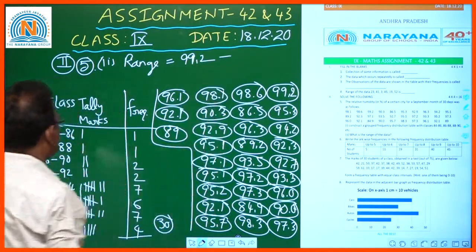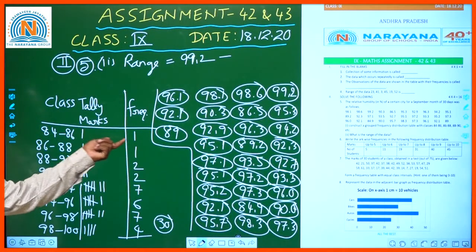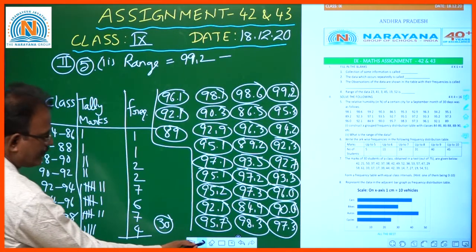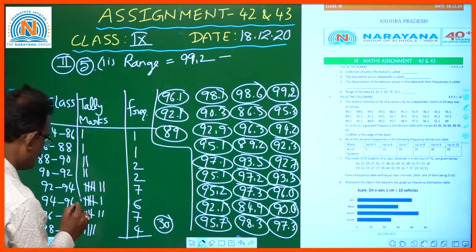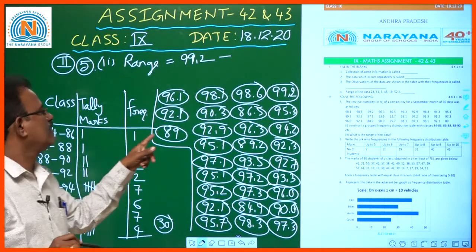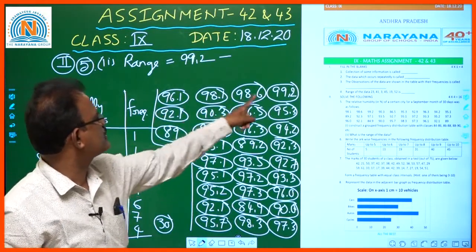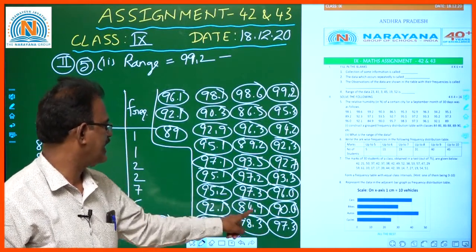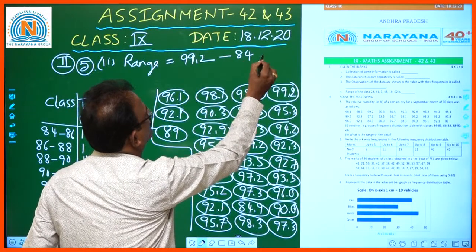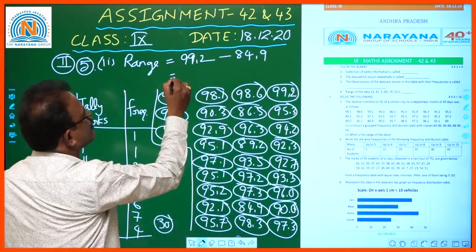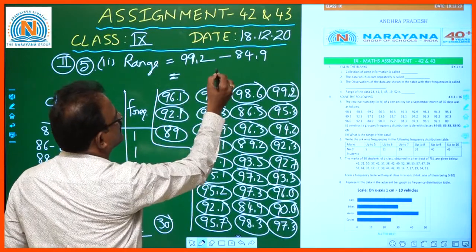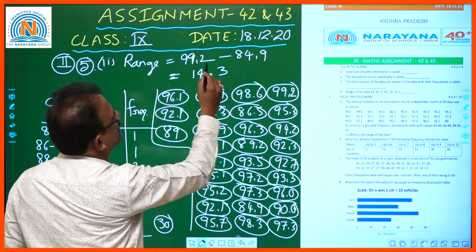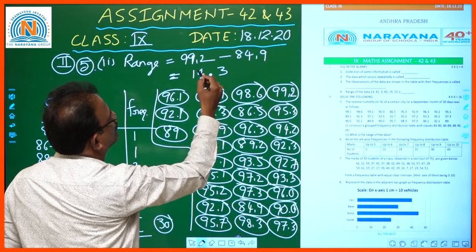Okay. Then what is the least, which is in between 84 to 86? Here we have only one, which is nothing but 84.9. So the difference between maximum humidity and minimum humidity: 12 minus 9, 3, 8 minus 4, 4, 9 minus 8, 1.